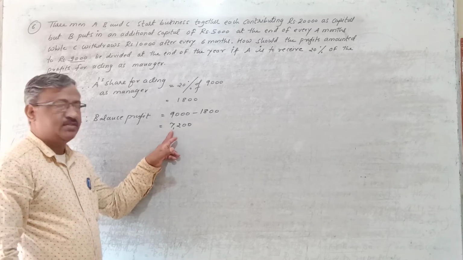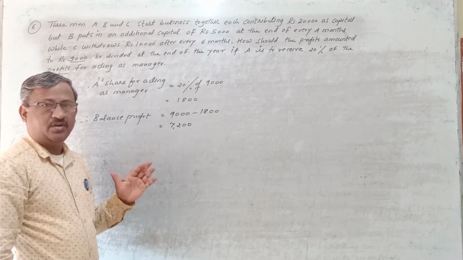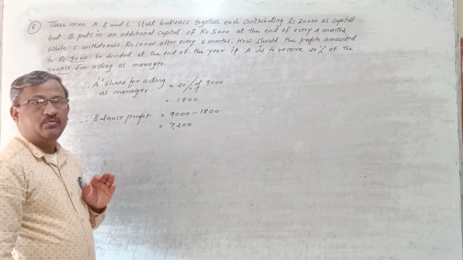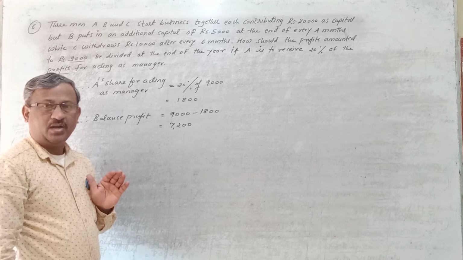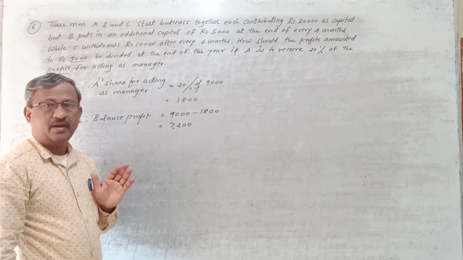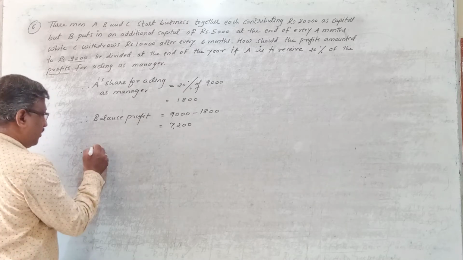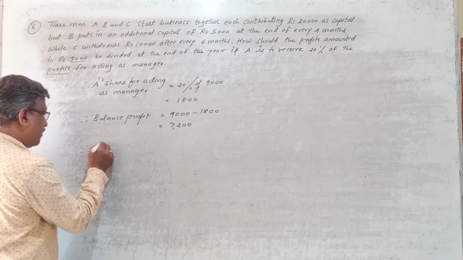Now whatever profit has remained, we have to distribute this in the capital ratio among these three partners. So for that, we need to calculate the capitals. We have to calculate the capitals of whom? A, B and C first. So let's calculate the capital of A, B and C. So first you calculate A's capital.